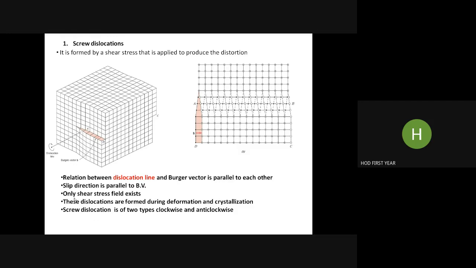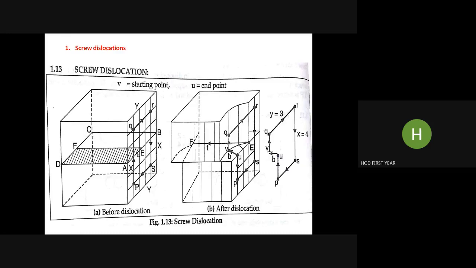Now this screw dislocation can be of two types, clockwise or anti-clockwise. Clockwise or in the opposite direction, anti-clockwise. Here, the Burger's circuit can also be shown with respect to the screw dislocation. Here we have a perfect crystal, no screw dislocation.